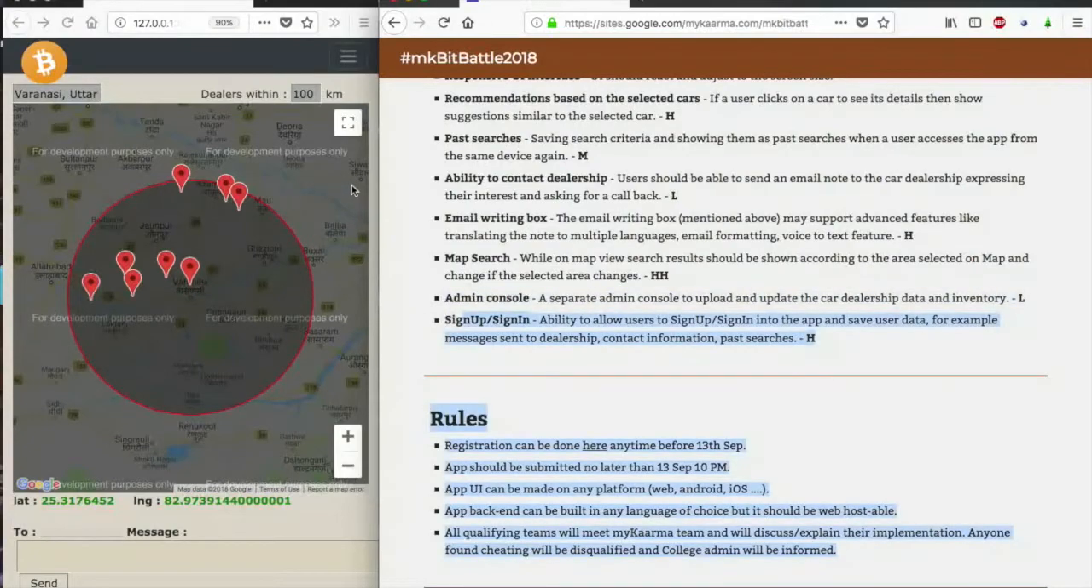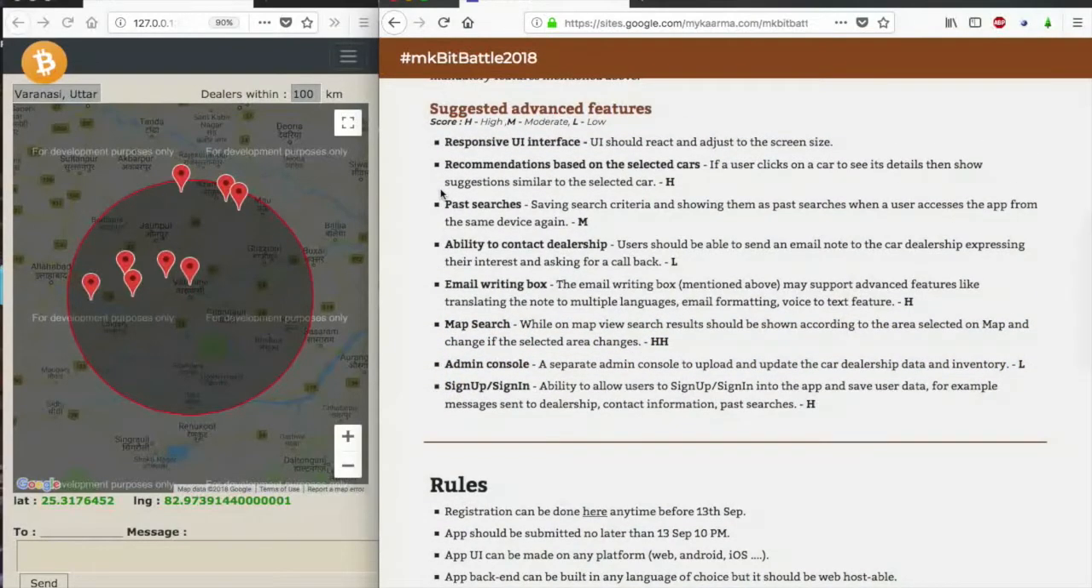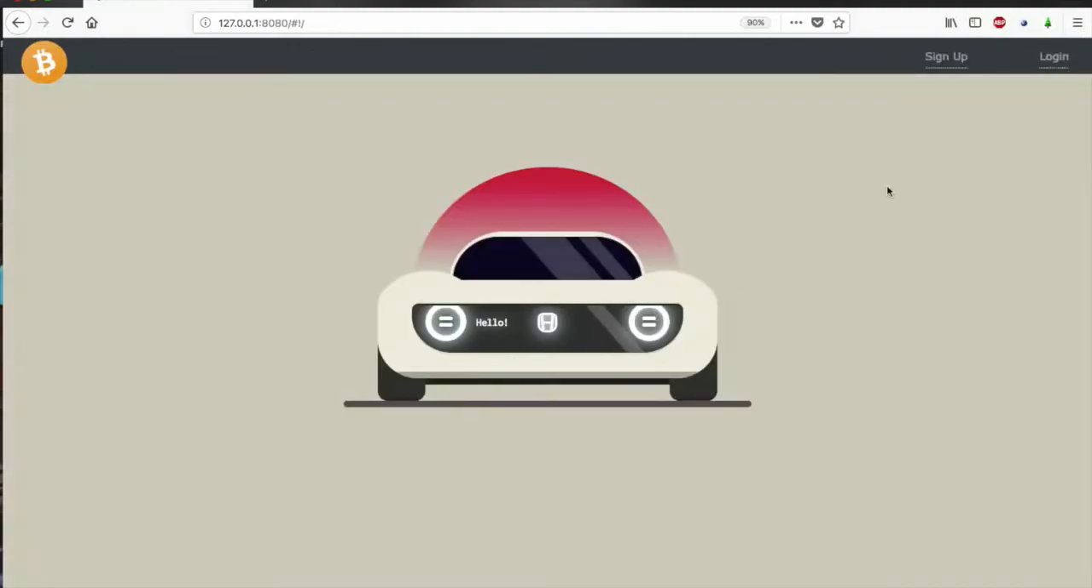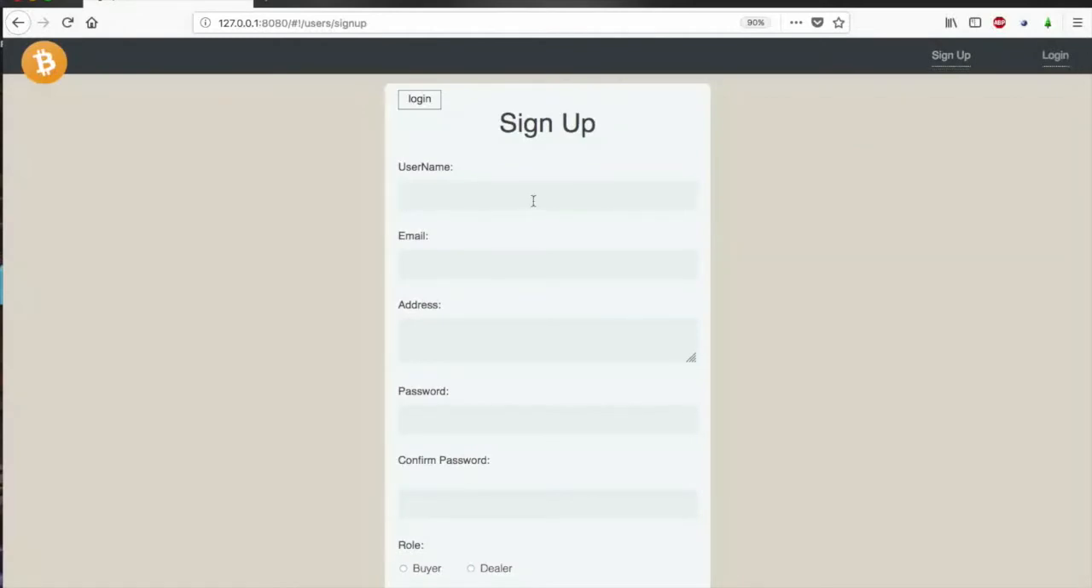The user has the capability of sign in and sign out. I have implemented sign up and sign in for three entities: the user, the buyer who wants to buy the car, and the dealer who is on this platform to sell and promote his car. And there is one more entity, which is the admin. Currently I'm seeing this as a buyer. If I log out, this is our homepage, and we can sign up again as a dealer. So let me sign up as a dealer.